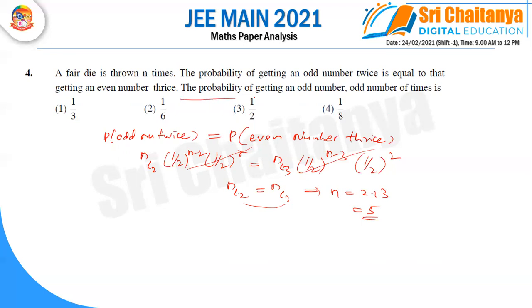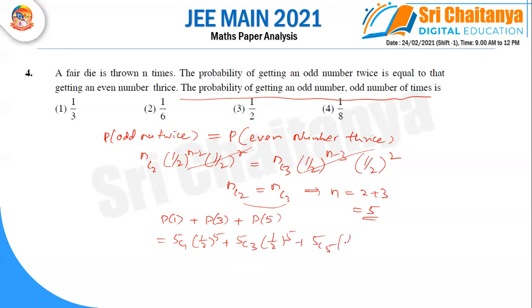But the question asked is the probability of getting an odd number of times. So odd number of times means P(1). When we throw a die, you can get 1, 2, 3, 4, 5, 6. Odd numbers are 1, 3, 5. And odd number of times means, with n as 5, 5C1 (1/2)^5, then 5C3 (1/2)^5, again 5C5 and (1/2)^5.